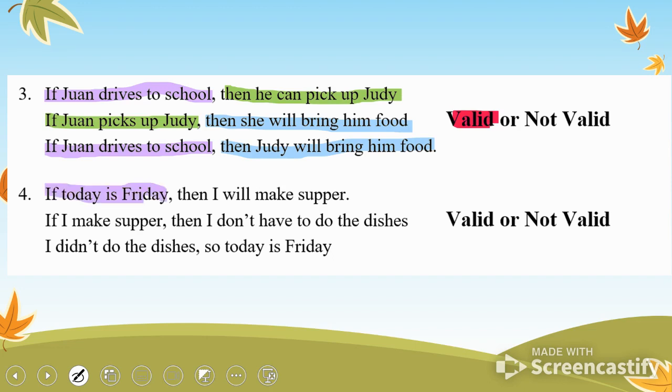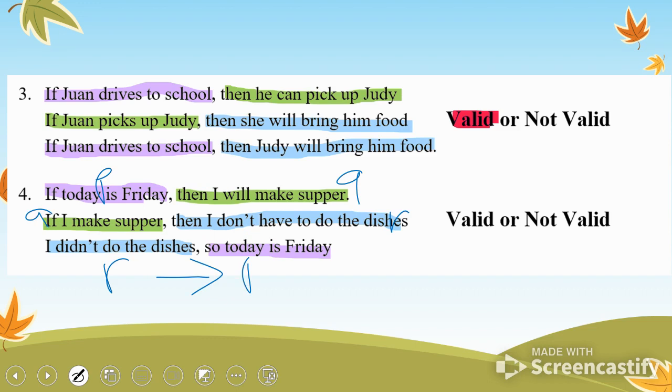Number 4, if today is Friday, then I will make supper. If I make supper, then I don't have to do the dishes. I didn't do the dishes, so today is Friday, right? Here it goes, PQ, QR, but then we go RP, right? This is not valid. You cannot go backwards. Just because I didn't do the dishes does not mean today is Friday. There could be all sorts of reasons that I didn't do the dishes.